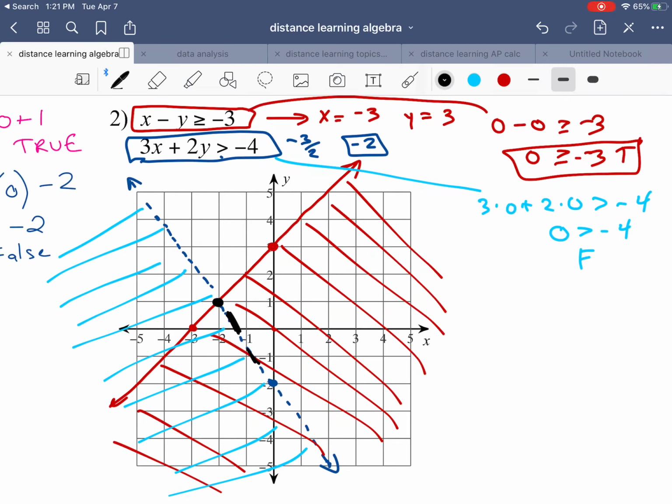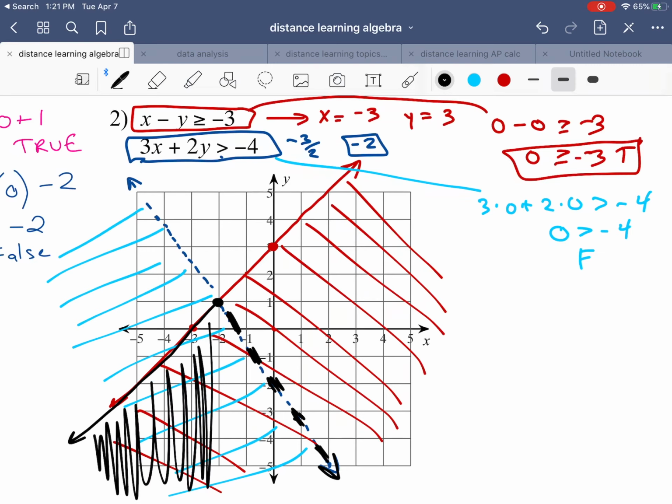Where is there double shading? Well, here's the boundary. Dotted line on this piece. Solid line on this piece. And the double shaded region is over here. So you don't need highlighters. You can actually just do it with colored pencils, or even just the same color and just make it darker.